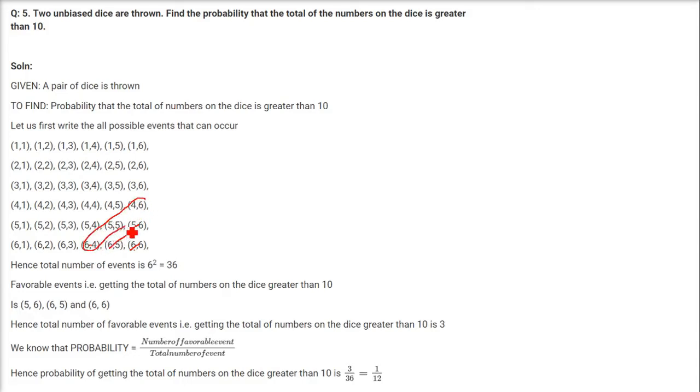So we want the number higher than 10, so only this will come. How many are these? 1, 2, 3. Only 3 are the favorable cases, and 36 are the total number of events. So 36 is the total number of events, and the number of favorable events is 3. This is going to give you 1 by 12.